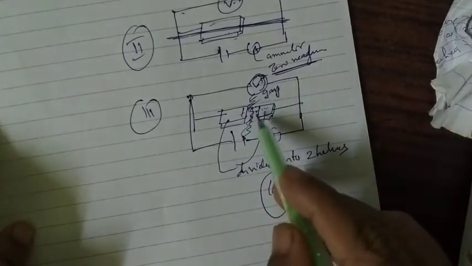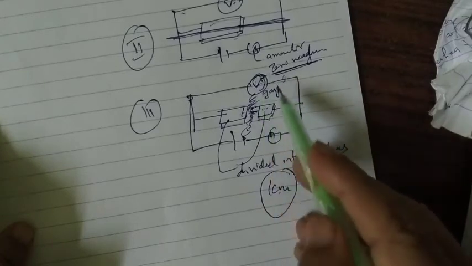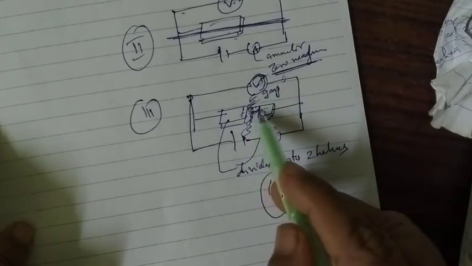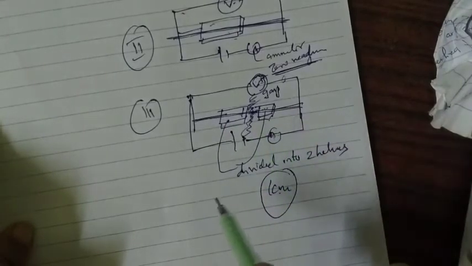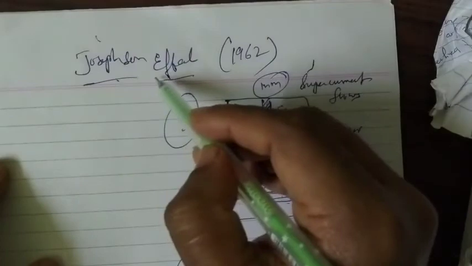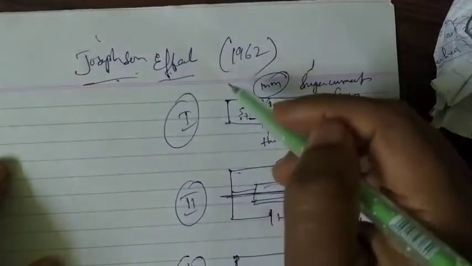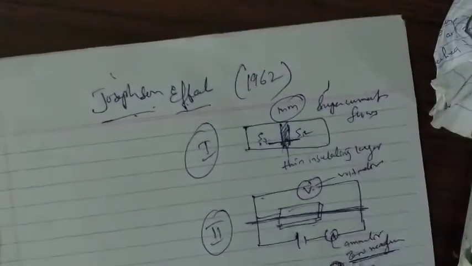But when you keep a very small distance, at the 1 nanometer level, the reading will again be 0. What does this say? Even in this small gap there is current flow between the superconductors. Such an effect we call the Josephson effect.